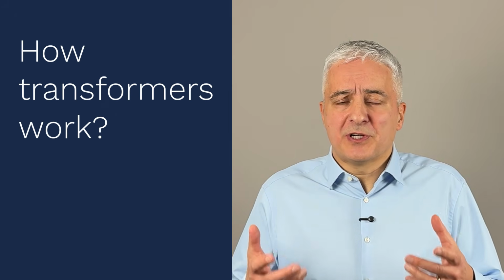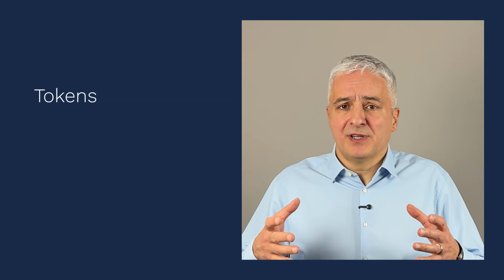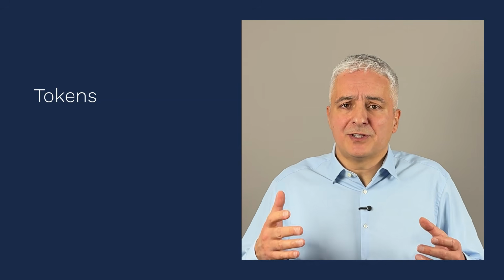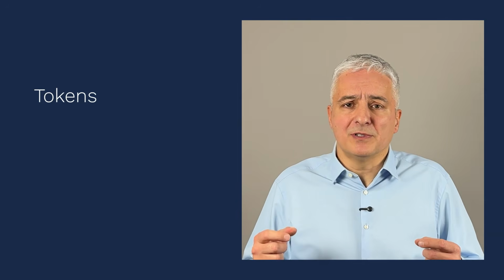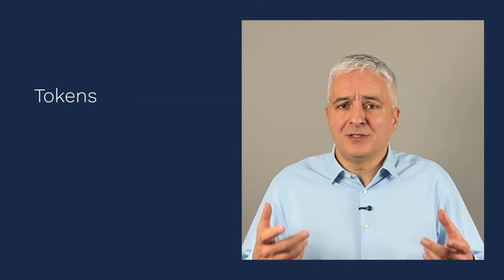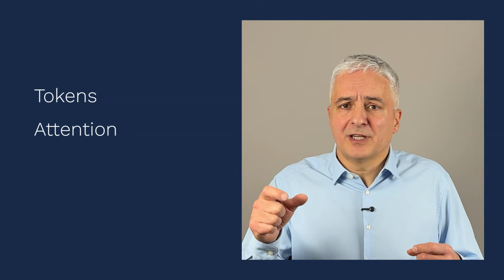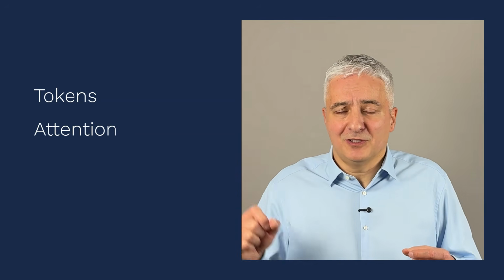Now, how these transformers work: they take a certain amount of text and then they break it down into tokens. And tokens are actually parts of words. So if you have a word of, let's say, 10 letters, then this is probably going to be 3 or 4 tokens. And then these transformers use this concept called attention to focus on particular earlier tokens so that they can generate the most likely next token. Basically, these tokens are simply smaller parts of the text that the GPT reads and then generates one at a time.